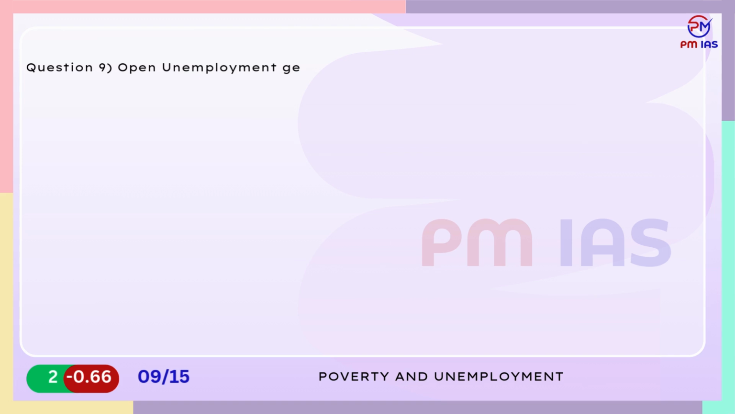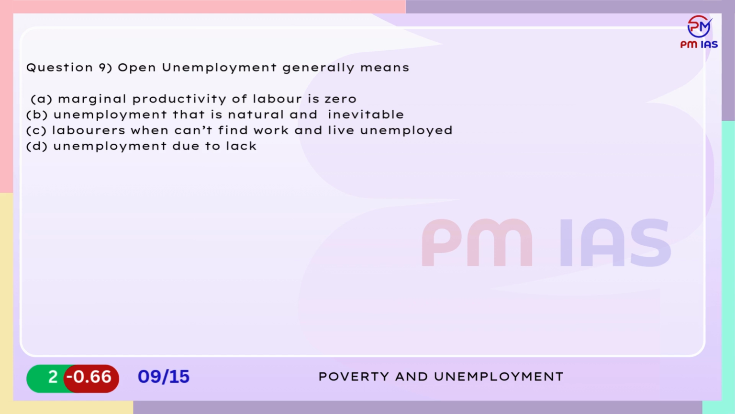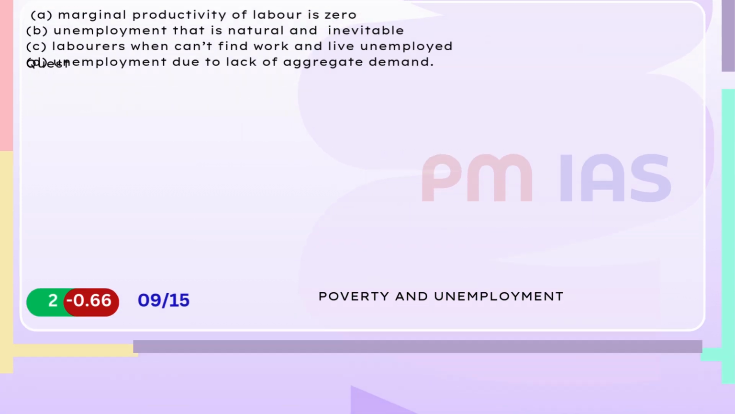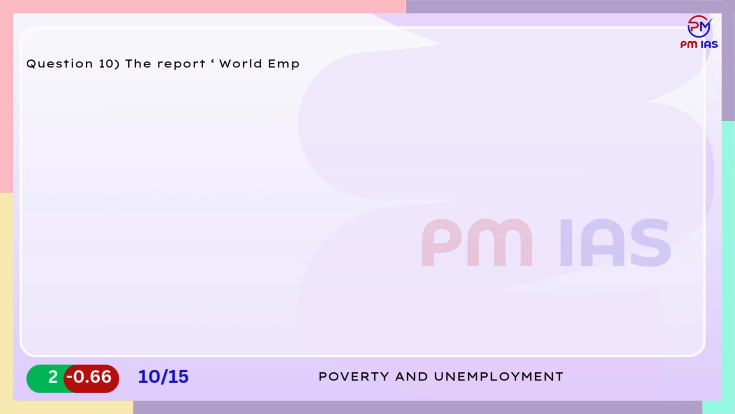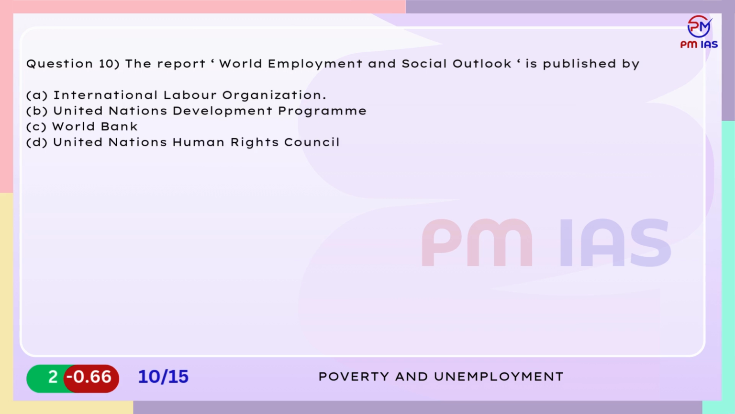Question 9. Open unemployment generally means A. Marginal productivity of labor is 0. B. Unemployment that is natural and inevitable. C. Laborers when can't find work and live unemployed. D. Unemployment due to lack of aggregate demand. Question 10. The report World Employment and Social Outlook is published by A. International Labour Organization. B. United Nations Development Programme. C. World Bank. D. United Nations Human Rights Council.